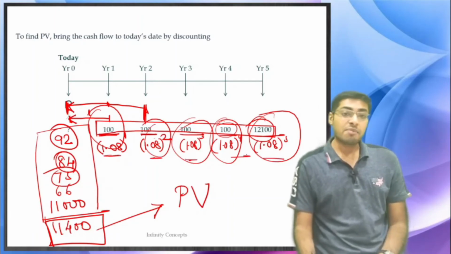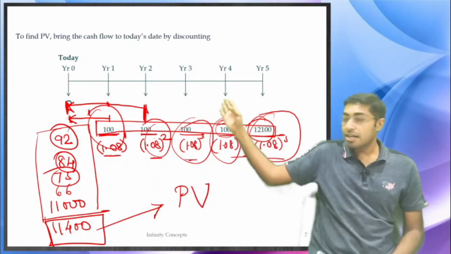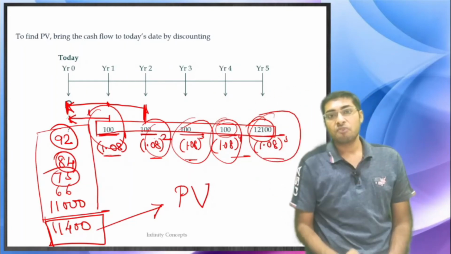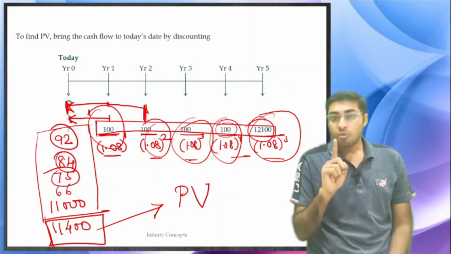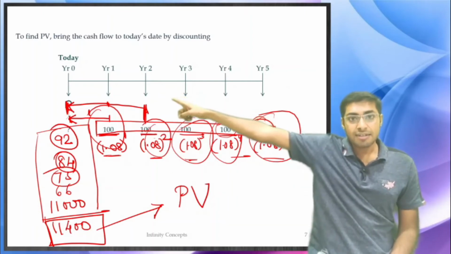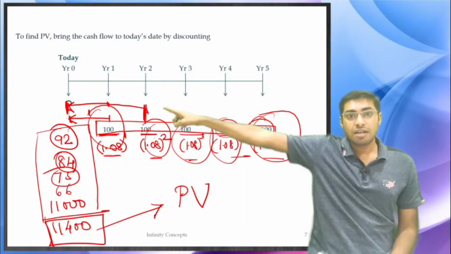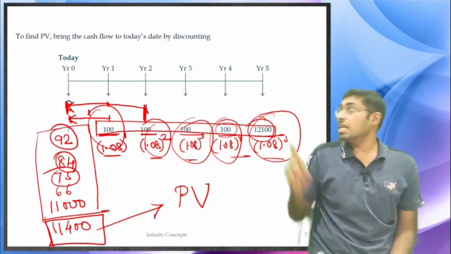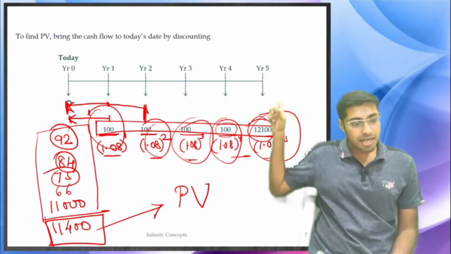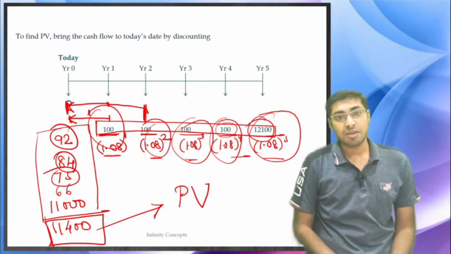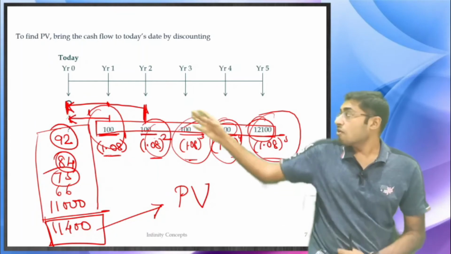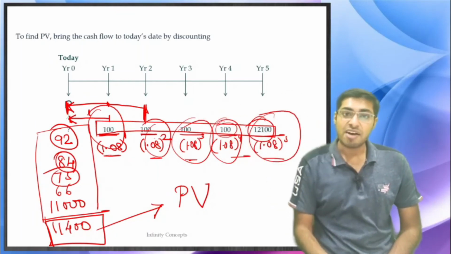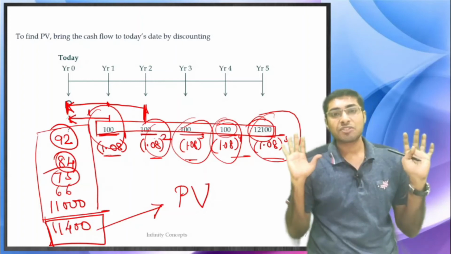If I tell you to find out the present value of 100, 100, 100, 100, 12,100, the present value of that will be 11,400. If I ask what is the present value of that 100 you are getting at year 1, you will say 92. And if I ask what is the present value of just 12,100, you will say 11,000. And the present value of all of these numbers is 11,400, which is your discounted cash flows.